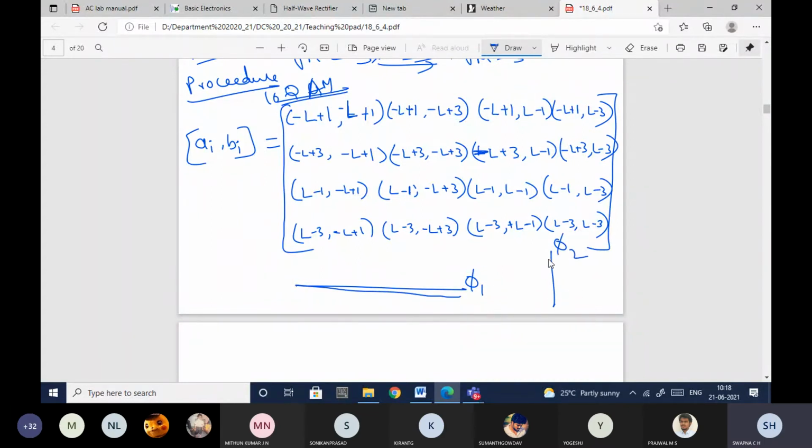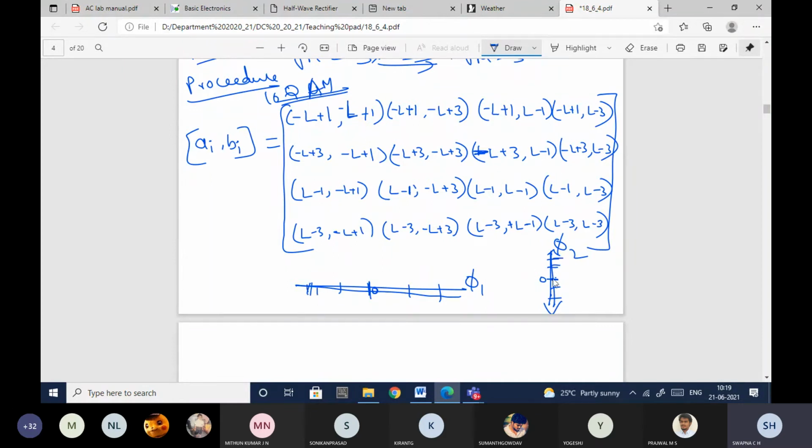That's why one I've taken in this way and the other one in this way. This is a center point, and here also this is a center point. It is nothing but the 0, the center of the axis. What we are doing here is taking the positive coordinates and the negative coordinates. In the same way here also, this is positive for phi 2 and this is negative for phi 2. So we will take the ordered pairs,